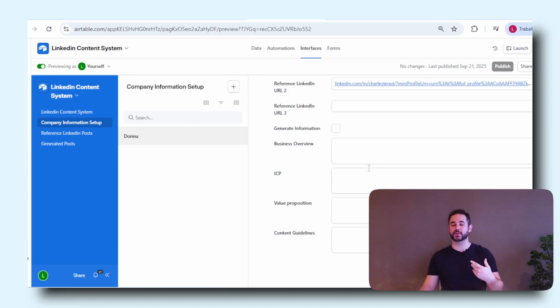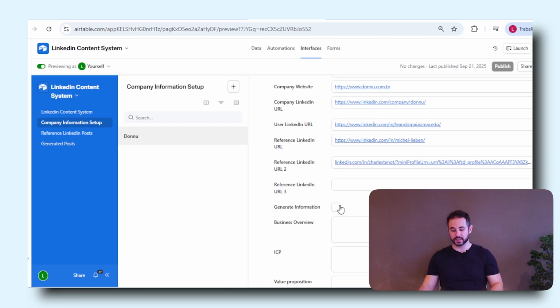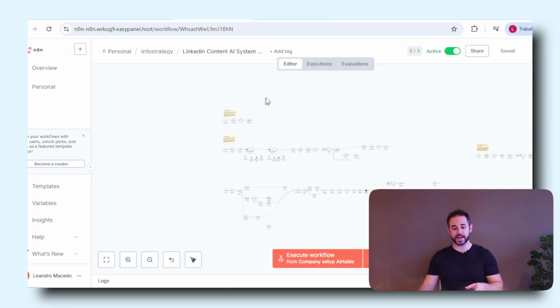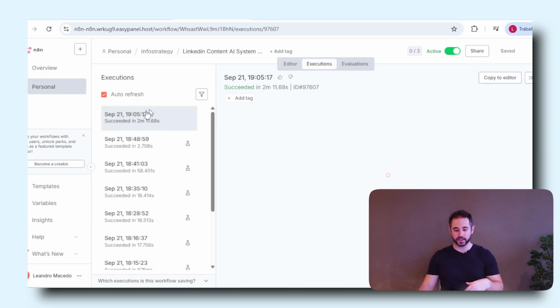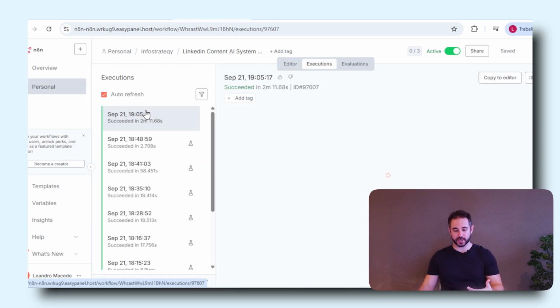So once I click in here, it will start populating automatically, scraping my website, scraping my LinkedIn account to go and preview all of this information in here. So now I'm gonna click in here and you guys are going to see that the end-to-end backend that we'll have is going to start a new execution after we did this.